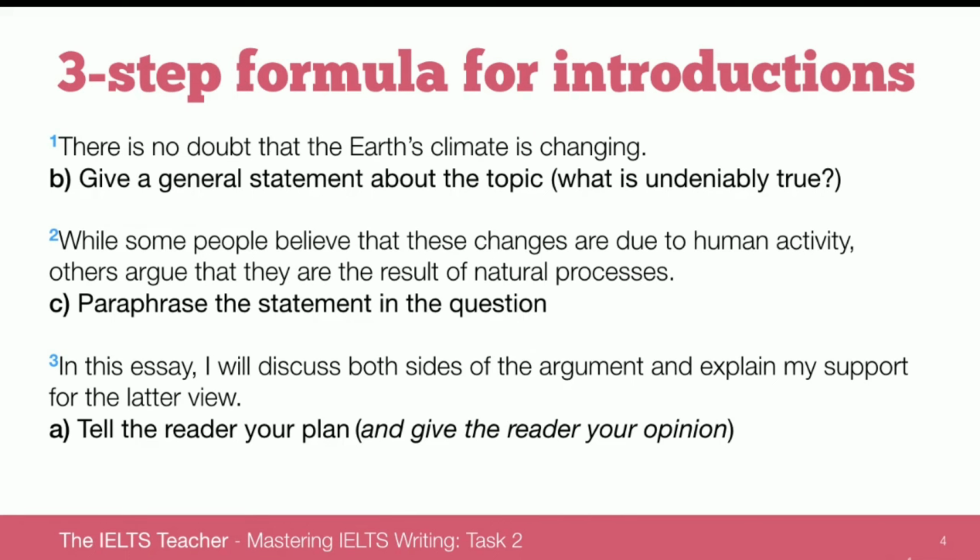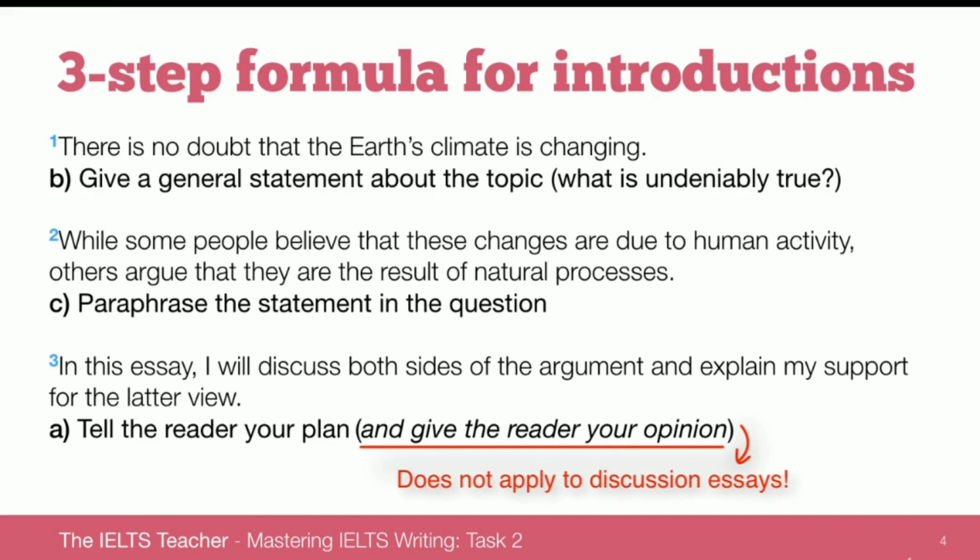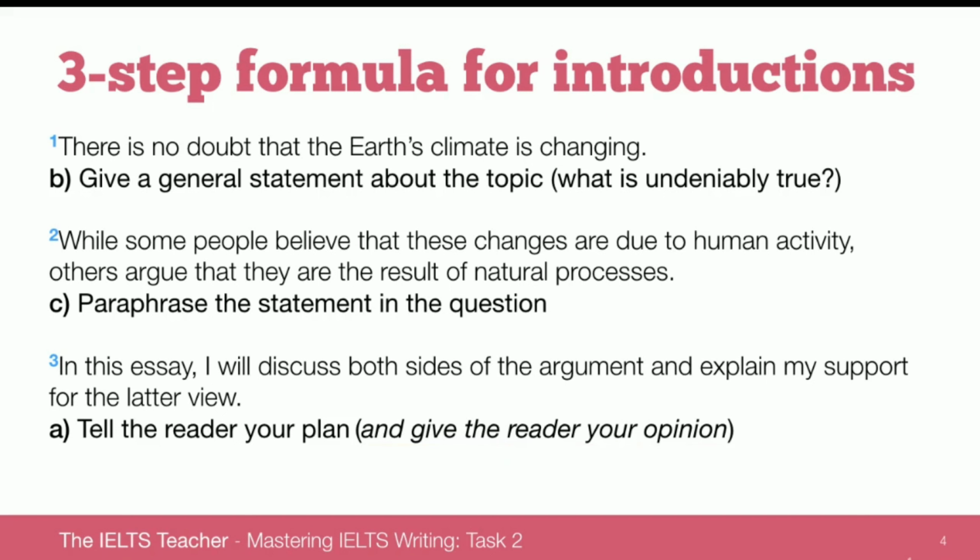Now, why is give the reader your opinion in brackets? For those of you who were paying close attention in the previous lecture on common myths, you will remember that we do not always give our opinion in the introduction. That does not apply to discussion essays. In discussion essays, we do not give an opinion, but we may want to give a plan.